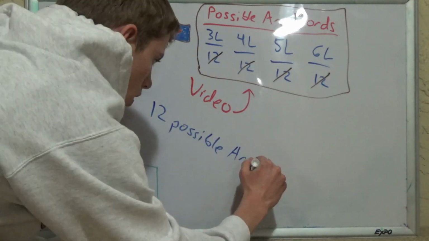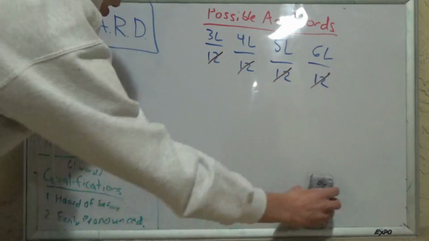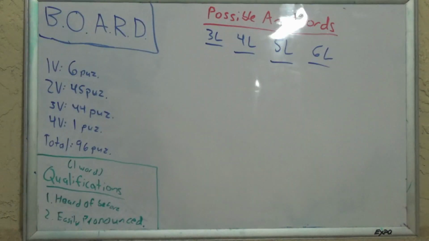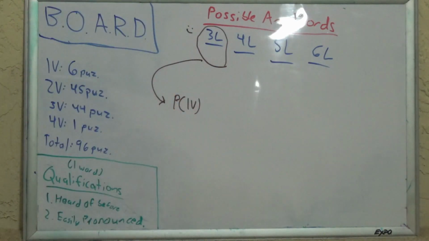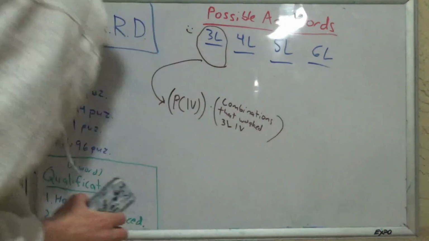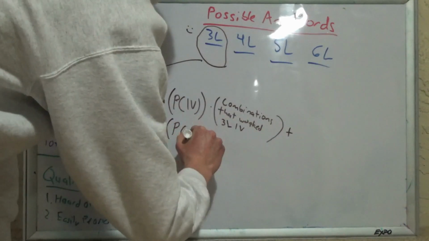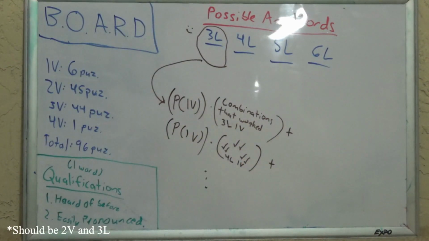Basically like me saying, there are 12 possible arc words. Asterisk, insert sequel here. It's a bit trickier this time, since we are trying to be more precise. To do this, we will again start with 3-letter words for simplicity. We then need to take the probability of having a 1-vowel puzzle and multiply it by how many combinations could make a word in the 1-vowel and 3-letter category. Then repeat the steps for 2 and 4 vowels and add the results up. Once simplified, it will result in how many possible 3-letter arc words we can make.